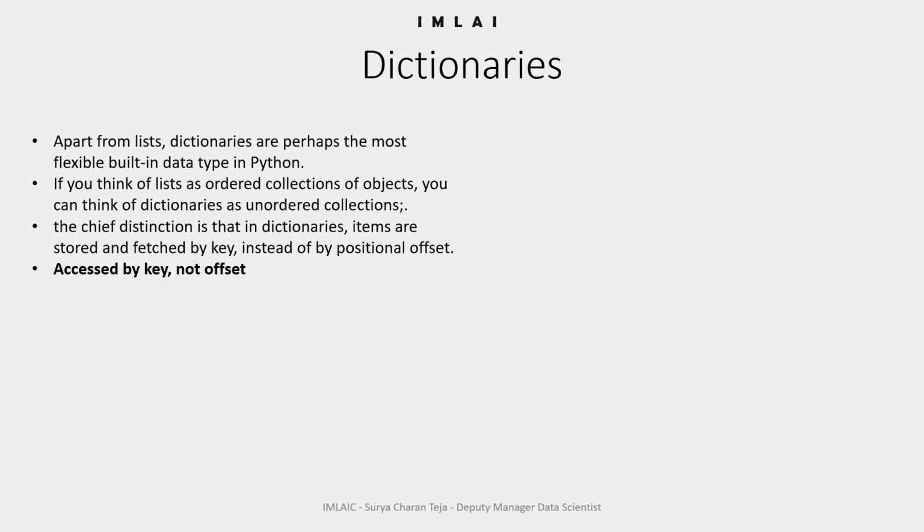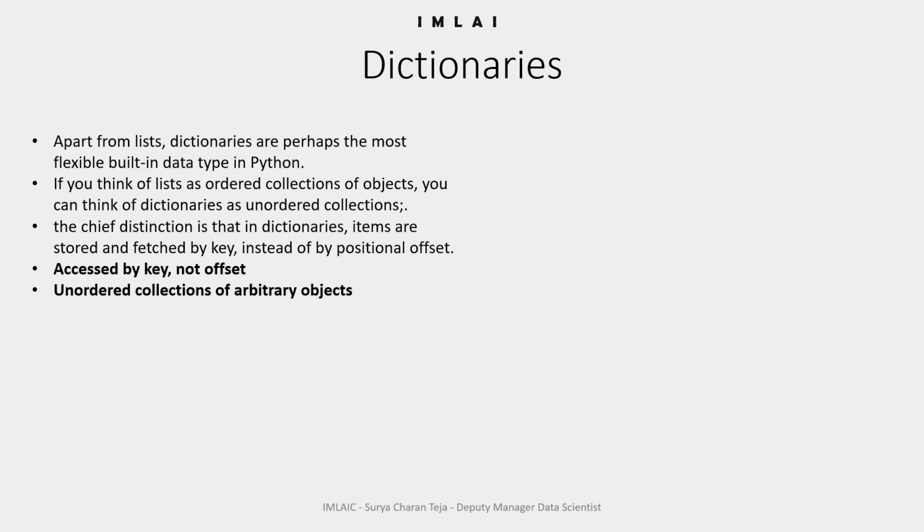The main qualities of our dictionary: the first one is accessed by key, not offset as in a list. Second, unordered collections of arbitrary objects. Unlike in a list, items stored in a dictionary aren't kept in a particular order.